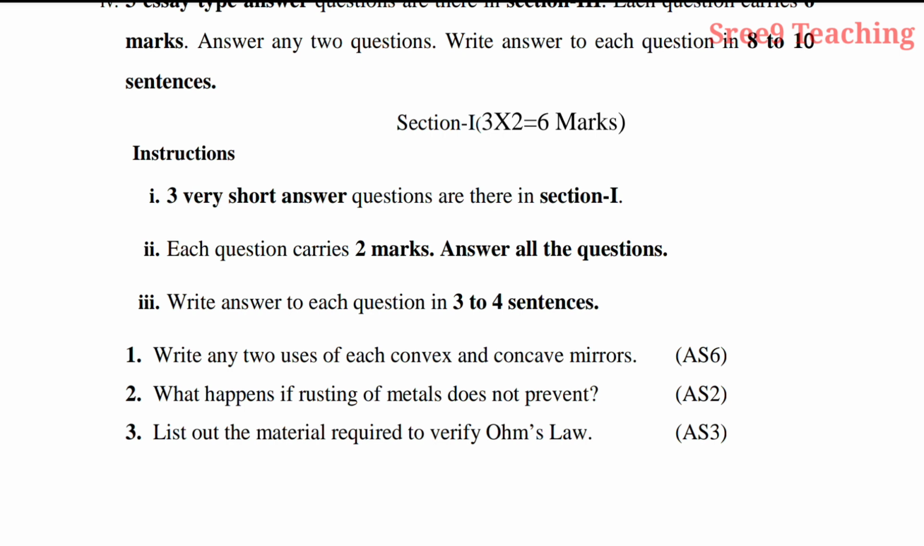Now see the first question. This is model only. Write any 2 uses of each convex and concave mirrors. See here, uses are asked from the first chapter.